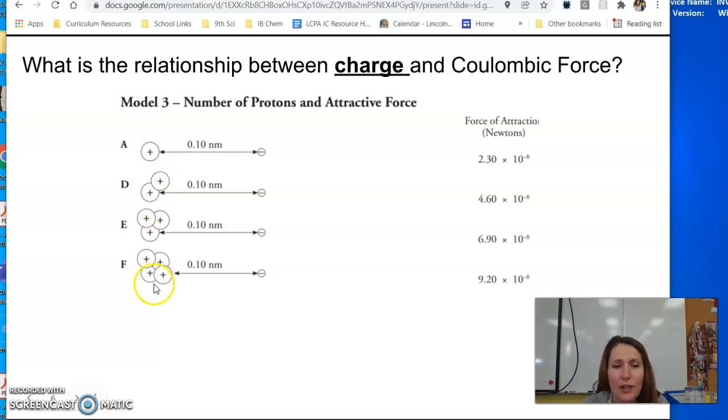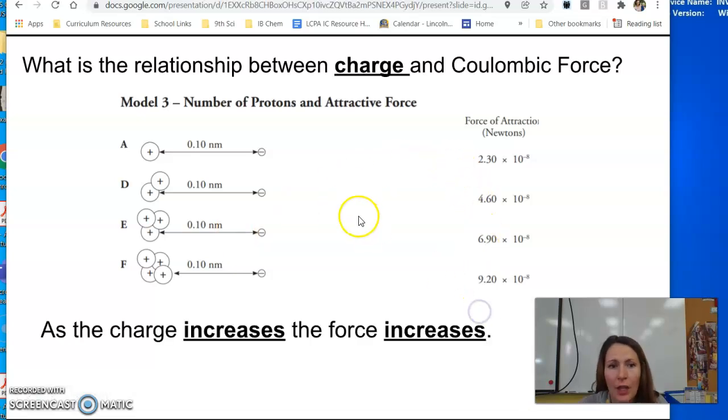As I increase the number of protons, what happens to my force? It increases. So this time, increase charge, increase force. As the charge increases, the force increases. We call this a direct relationship to each other. So the more protons you have, the stronger that force.